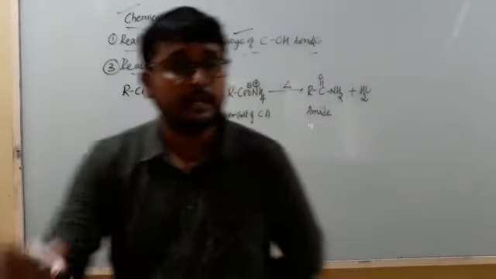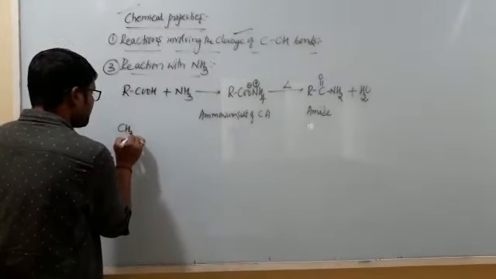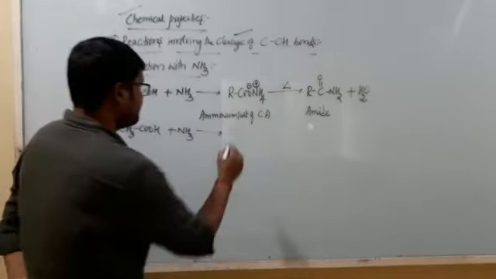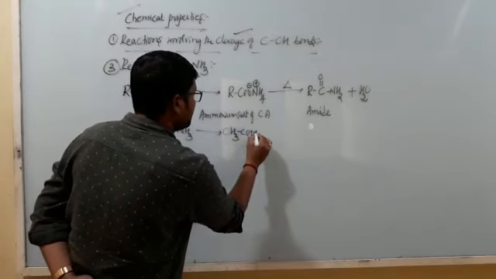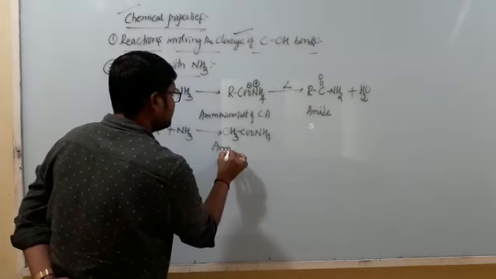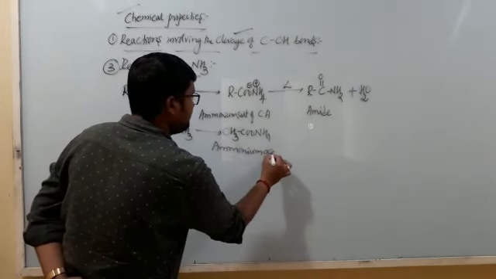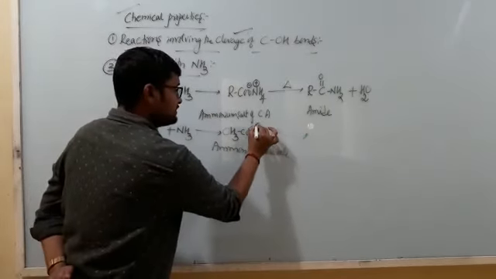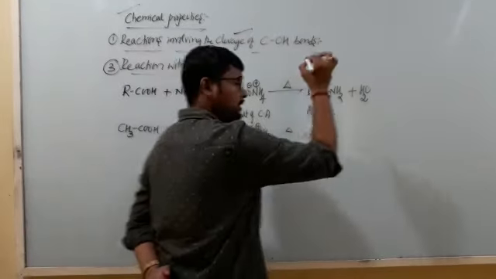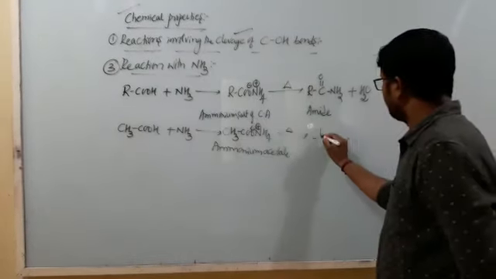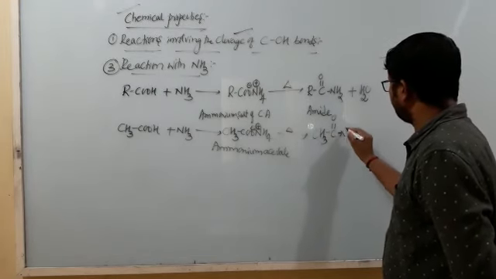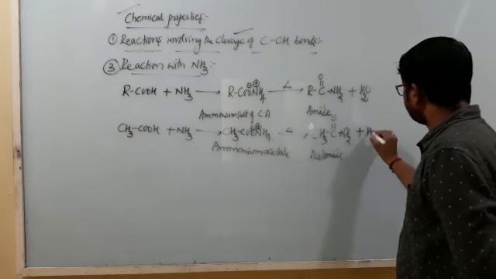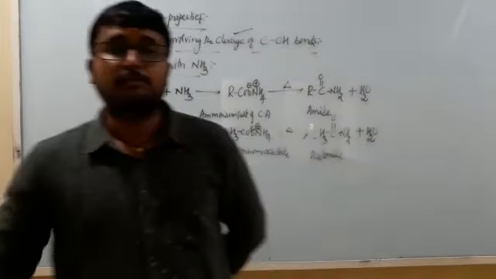When I write a reaction utilizing acetic acid, when it is made to react with ammonia, we are going to get an addition product called ammonium acetate. This ionizes as CH3COO minus and NH4 plus. When this ammonium acetate is again subjected to heating, we are going to get CH3C double bond ONH2, which is known as acetamide, and along with this acetamide we are going to get water molecule.